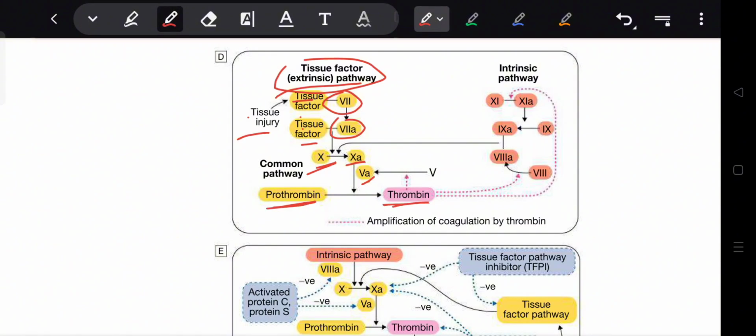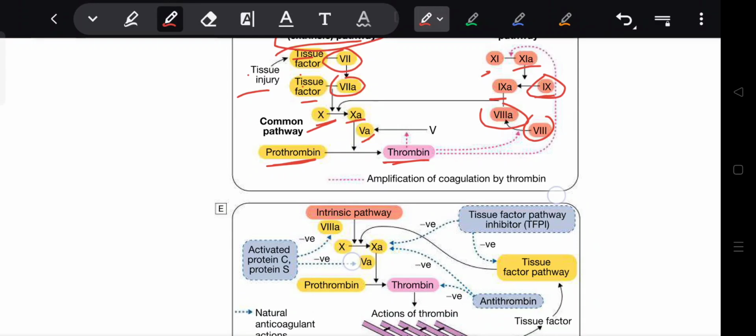Thrombin activates factor 9 to 9A and factor 11 to 11A, factor 8 to 8A, and factor 10 to 10A, with factor 5 and prothrombin to thrombin.